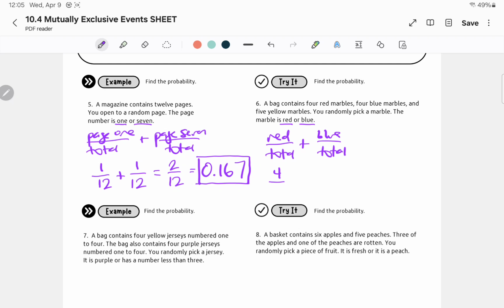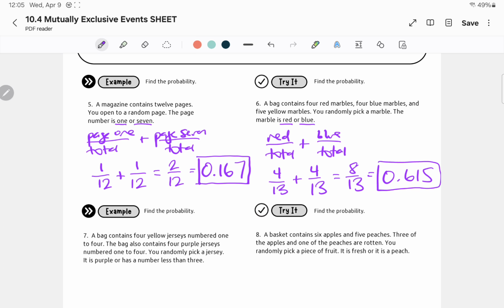And how many total marbles are there? So 4 plus 4 is 8. 8 plus 5 is 13. So it is a total of 13 marbles. Okay, so blue. There are 4 blue marbles as well. So 4 goes in place of blue. And again, it's 13 total, so that goes on the bottom. And now when I add fractions, all I'm doing is adding the numerators and keeping the denominator the same. So 8 over 13. Let's change this into a decimal by taking the calculator, doing 8 divided by 13, and I get 0.615.